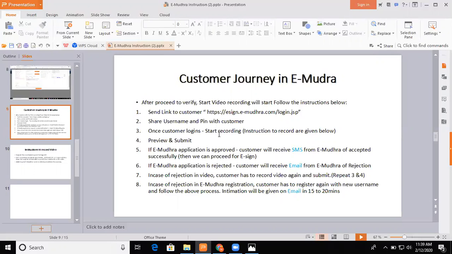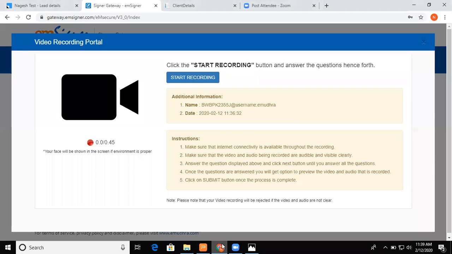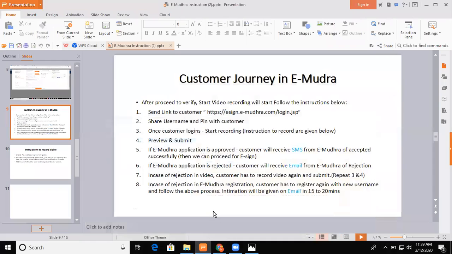Once the customer logs in, start recording. Instructions to record are given below. Clear instructions are given, and as you can see on my page, the instructions will be the same once the customer logs in through his desktop or mobile. If the eMudra application is approved, the customer will receive an SMS from eMudra of acceptance. If the eMudra application is rejected, the customer will receive an email of rejection.